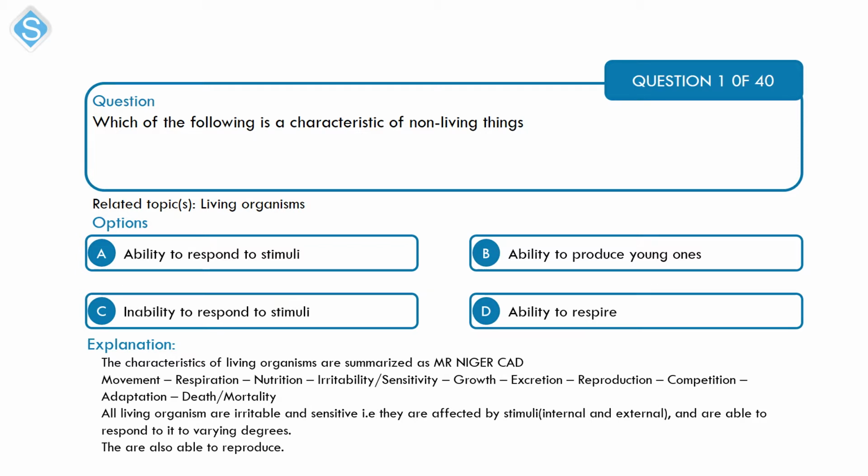Okay, one of these characteristics is irritability or sensitivity. Non-living organisms, they are unable to respond to stimuli. They are not irritable. Now, mind you that these characteristics, they are biological. They have a biological basis or a biochemical basis, not mechanical or simply chemical basis. For example, the thermometric liquid, that's mercury or alcohol, can respond to a change in temperature. However, that response is chemical. It's not biochemical. It is simply chemical. And you have other responses like that, like mechanical. All right, so the response that we're saying there is the biochemical response to stimuli.